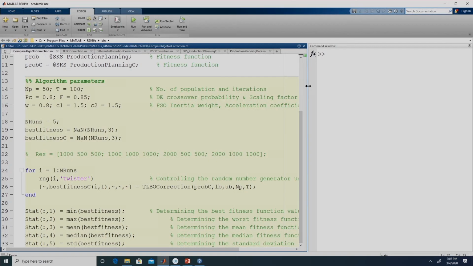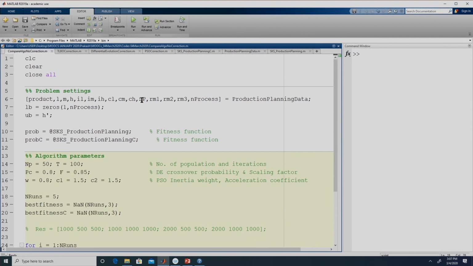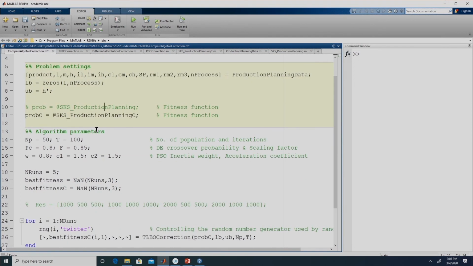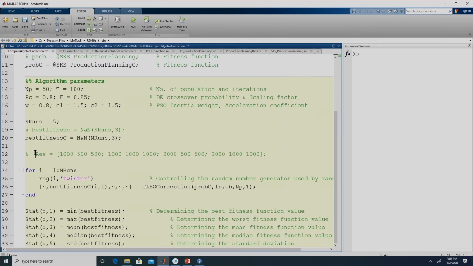So, this is the file that we were working with. Here let us get rid of things that we do not want. We do not want this. Now, we are working only with the correction approach. Let me uncomment this. These are the 4 cases: for the first time we need to pass 1000, 500, 500. For the second time we need to pass 1000, 1000, 1000. For the third time we need to pass this value, and for the fourth time we need to pass this value.